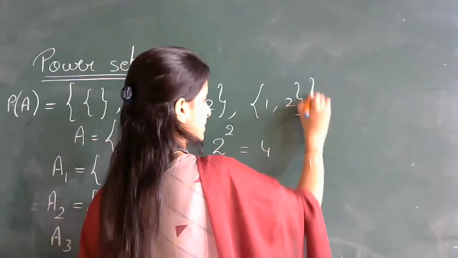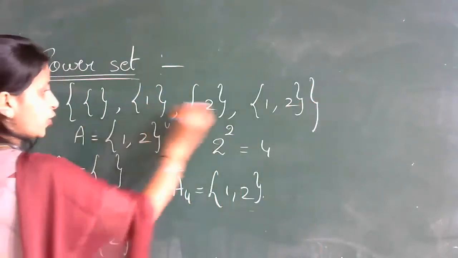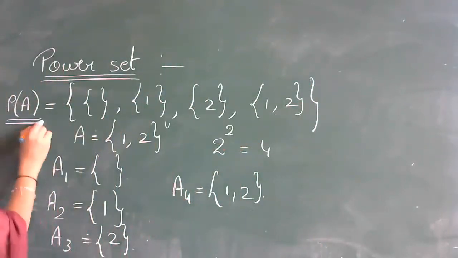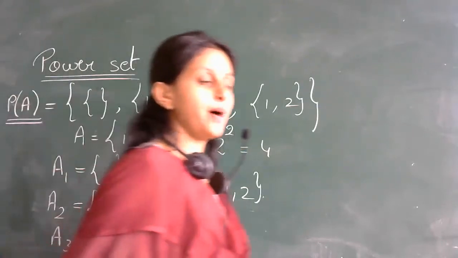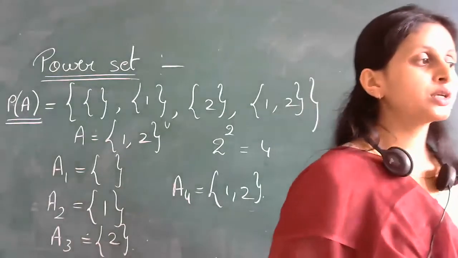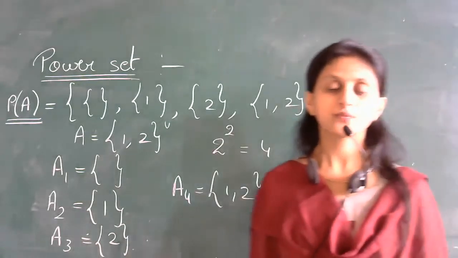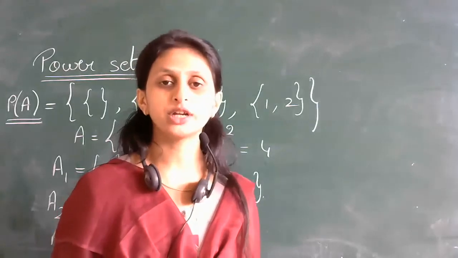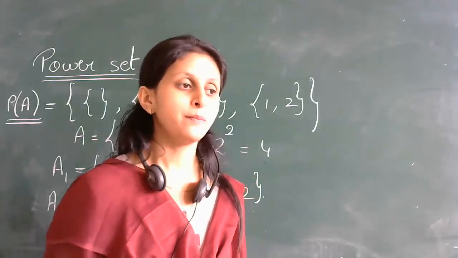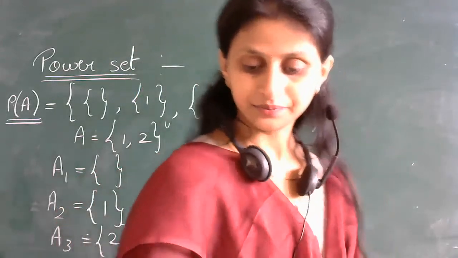So these 4 are my subsets, right? The collection of all these 4 subsets is nothing but the power set. So I hope the definition of power set is clear, students. What is the definition of power set? The collection of all subsets of a particular set is nothing but the power set. Right?